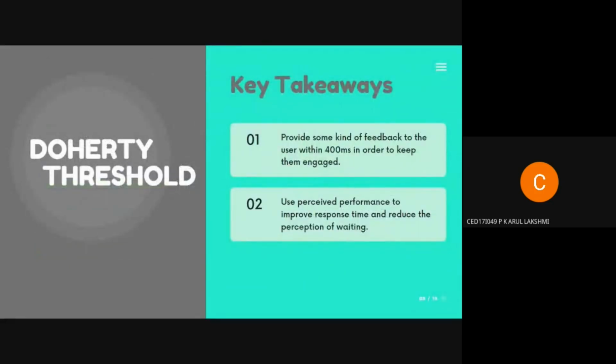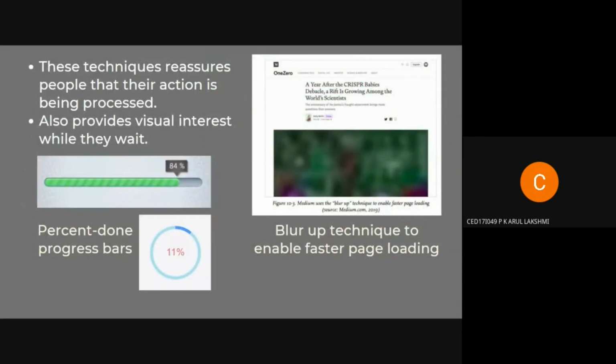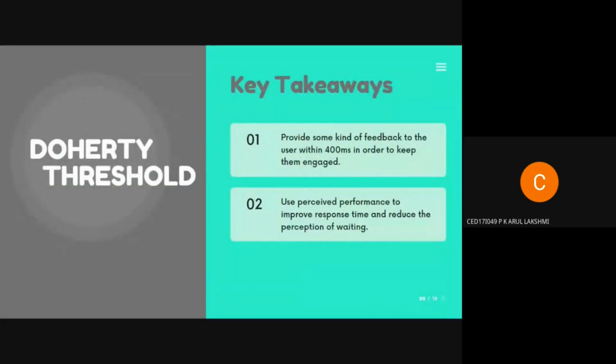But there is also such a thing as too much wait time. Even if you use all these techniques, it doesn't matter. They just leave if your application is taking a longer time to load. We only have the leverage of 400 milliseconds. So the key takeaway from the Doherty threshold is that we need to provide some kind of feedback, like any kind of feedback.